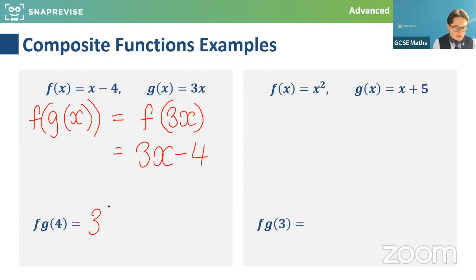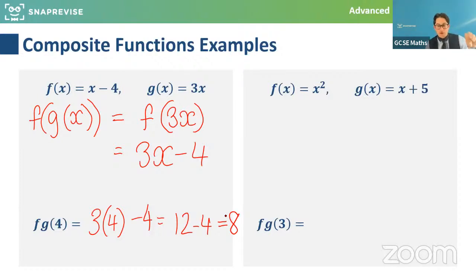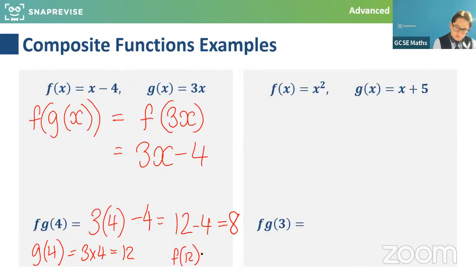Right, so 3 times 4 minus 4. I'm just directly subbing 4 into that definition of the composite function there. And that will give me 12 minus 4, which is 8. And again, even if you've done it separately, you put 4 into g, and then you took that answer and you put it into f, you would get 8. Because if we put 4 into g, which times it by 3, that's 12. And then if I put 12 into f, which takes away 4, I get 8.